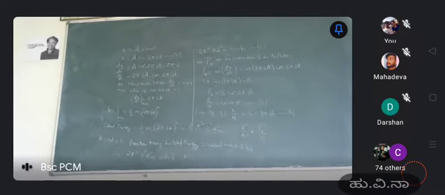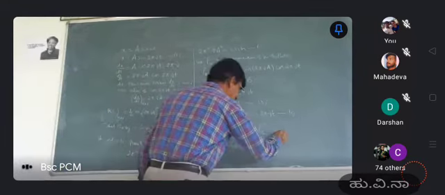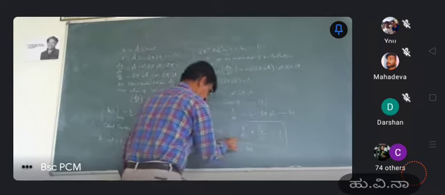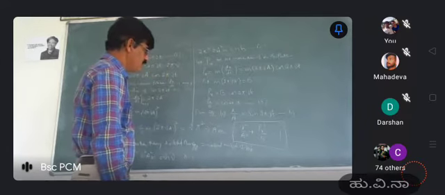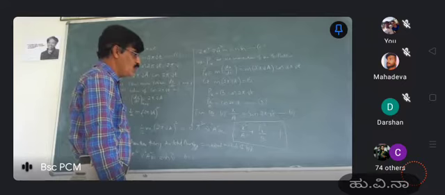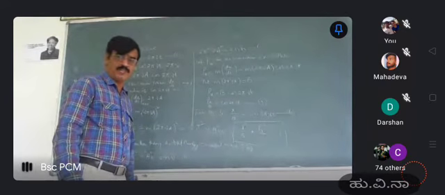Fine, good, super. So let us take cos 2 pi mu t as cos theta, and likewise sin 2 pi mu t as sin theta. Sin square theta plus cos square theta is equal to 1. So we get one equation: x squared by a squared plus Px squared by b squared is equal to 1. This is one famous equation.